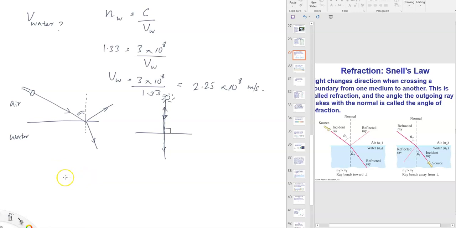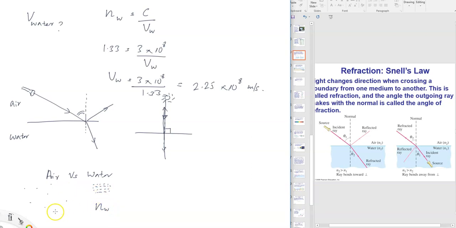Now, when you compare air versus water, you can see that the molecules have a lot more space between them in air compared to water, which is tightly packed. Molecules are much closer. So in terms of optics, water is a much denser medium compared to air. So if the medium is denser, it has a high refractive index. So N water is much bigger than N air.